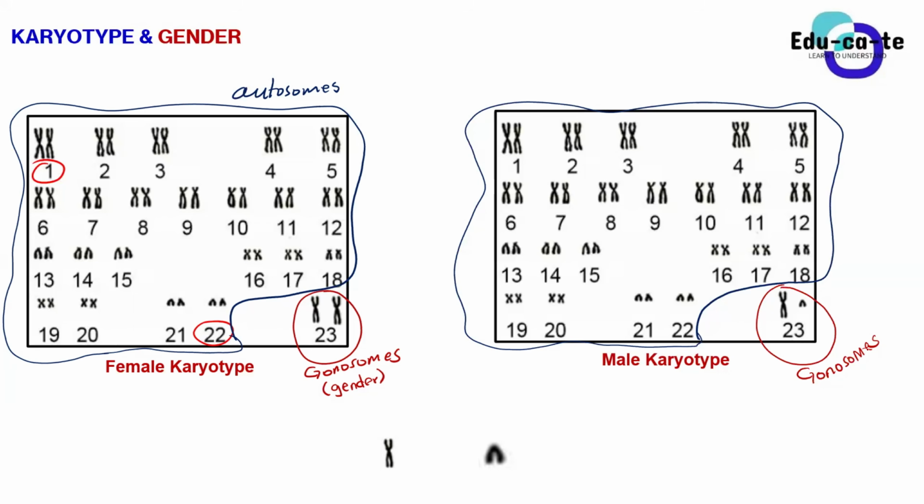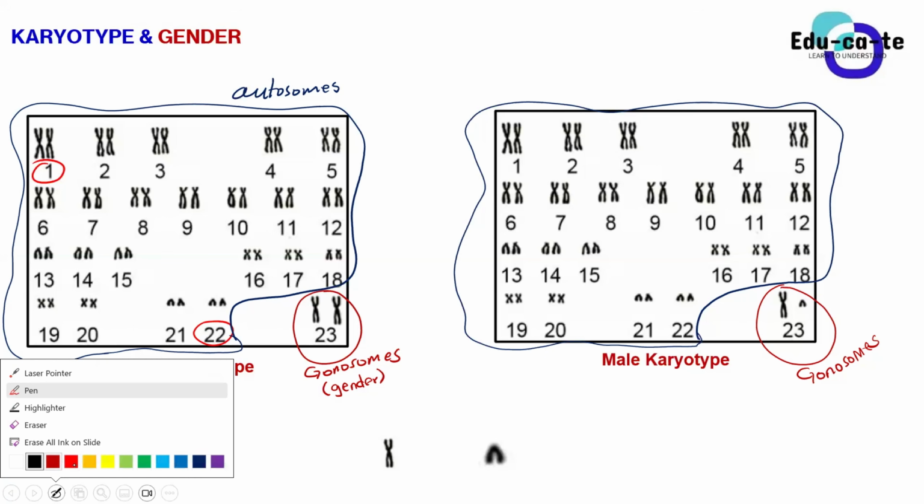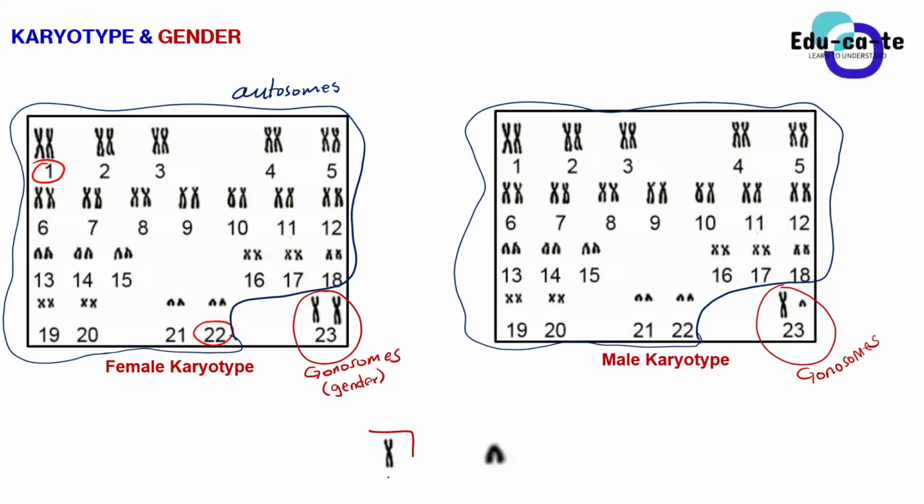And how do you identify gender? You look at the gonosomes, the chromosomes found on pair number 23. They are the ones that determine gender. So when you are given a human karyotype, you must be able to determine from the karyotype itself which gender it is. Is this a male or is this a female? We have two chromosomes there that you can find on pair number 23. This one that looks like a normal chromosome is known as an X chromosome.